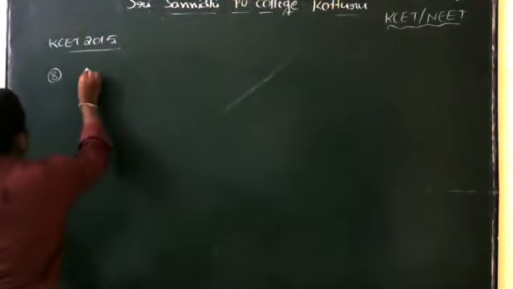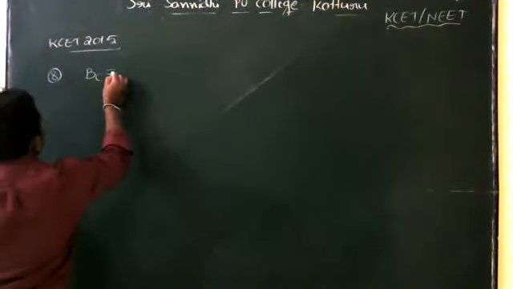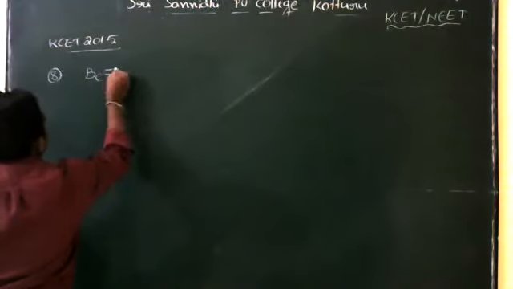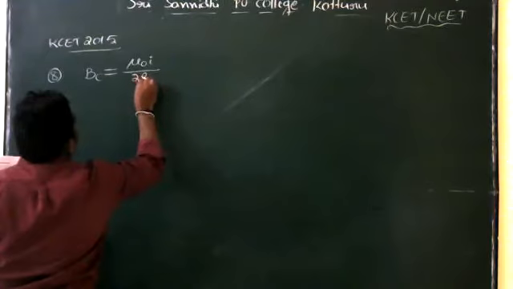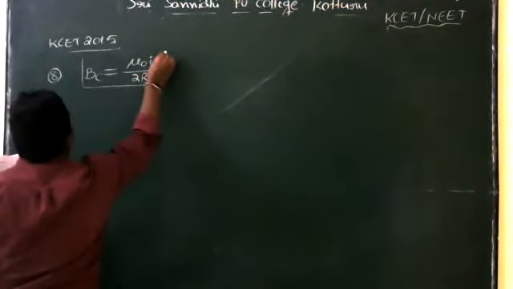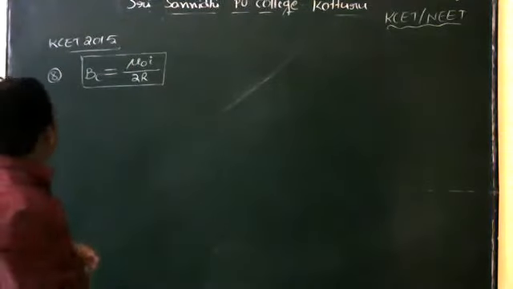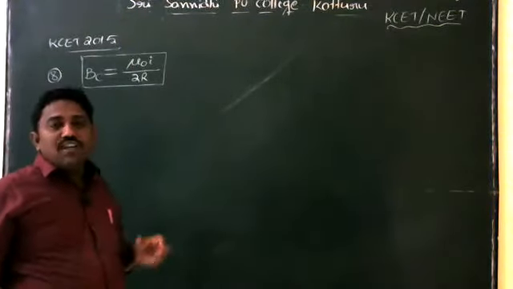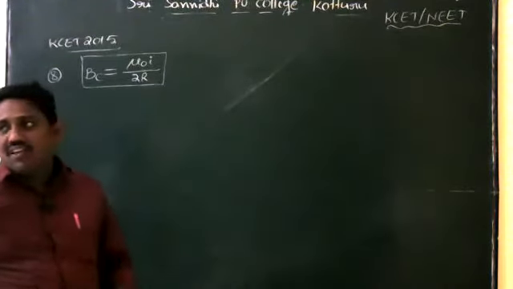So we know, what is the formula for the magnetic field at the center of a current carrying circular coil? B center is equal to mu naught I divided by 2R. This is the formula for the magnetic field at the center of a current carrying circular coil.